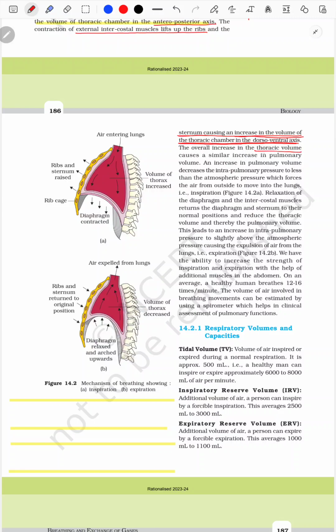As we know, the thoracic volume is positively connected to the pulmonary volume. So an increase in the thoracic volume will lead to an increase in the pulmonary volume. The increase in the pulmonary volume decreases the intrapulmonary pressure. As we know, when volume increases, the pressure decreases to less than the atmospheric pressure. So the pressure will go down below the atmospheric pressure, which forces the air from the outside to go into the lungs. So the process of inspiration occurs by this.